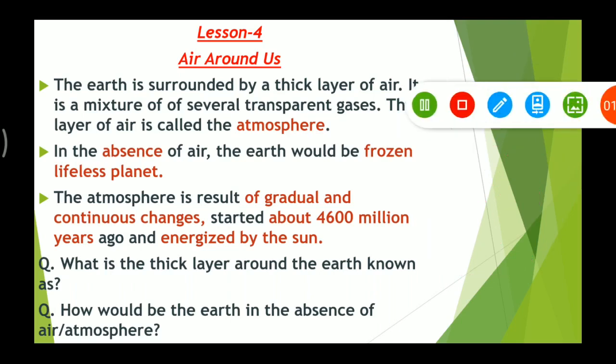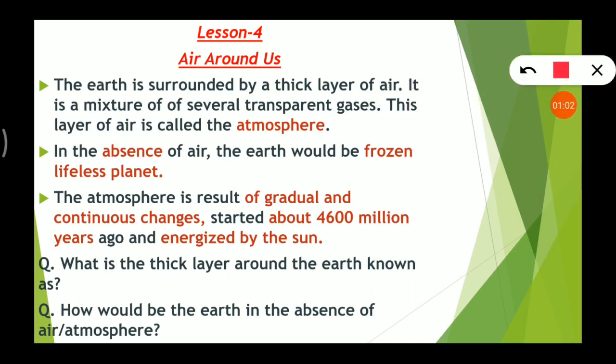Now suppose there is no atmosphere or no air on the earth, then what would be there? Earth would be a frozen lifeless planet like all other planets in the solar system, right? So if there is no air, there will be no life on the earth. It will be a frozen lifeless planet, right?